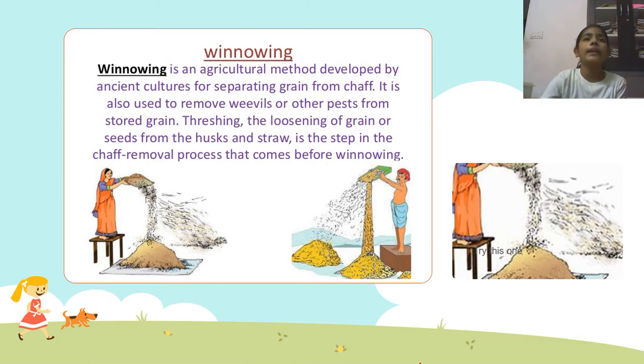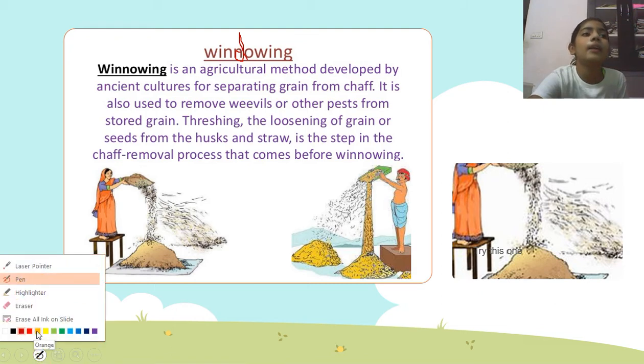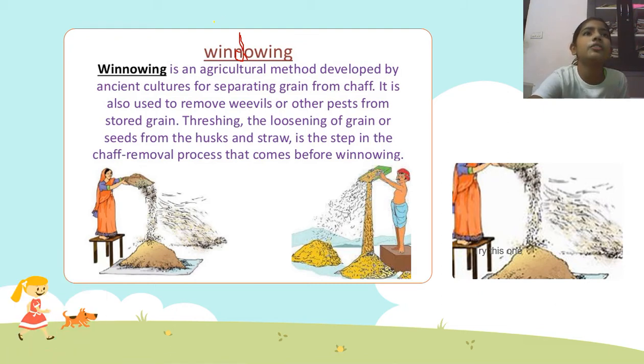So, winnowing. Here in the word, you can see that something is being hidden. Shall we find it out? Come on, you all should say it with me. Winnowing, winnowing, winnowing, winnowing, wind. Oh my god, we got the word. It's wind. So what happens? We feel that this N is changed into D. So what did it change into? D. Okay, can you all see it?